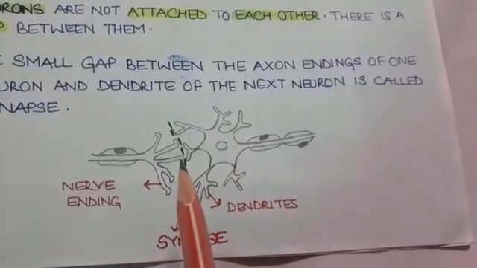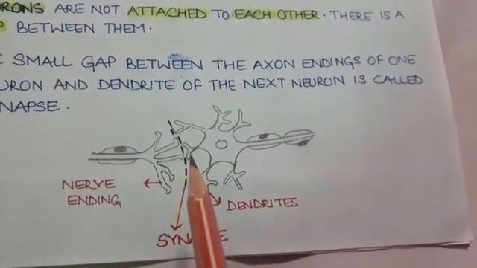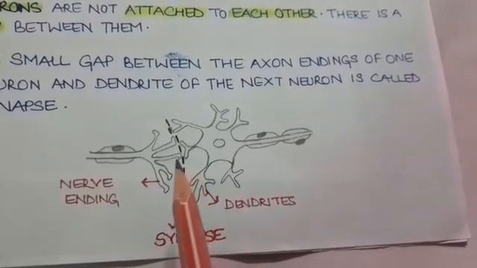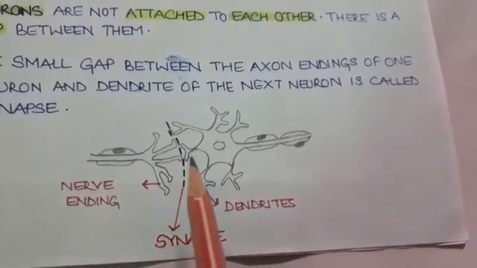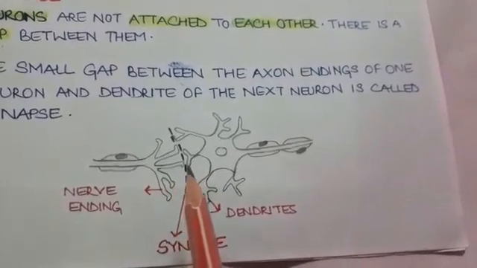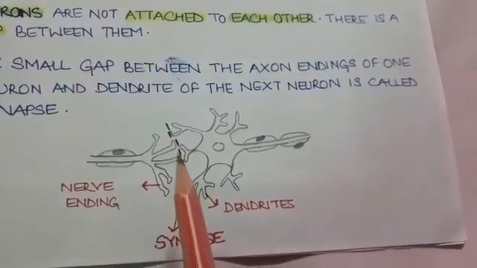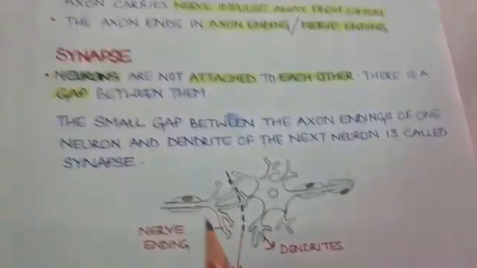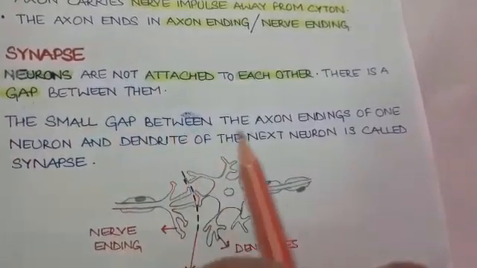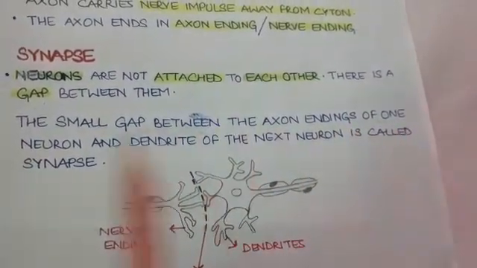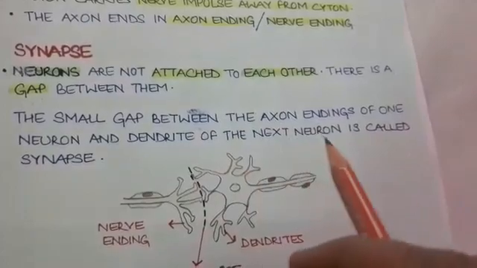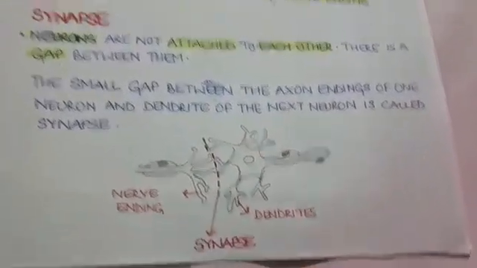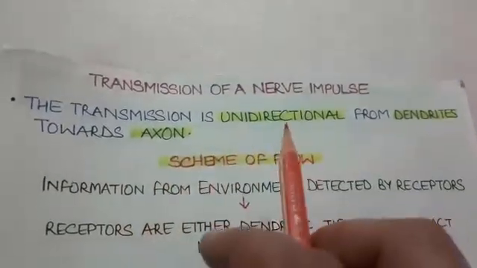Now the axon endings of one neuron and the dendritic tips of the second neuron are never attached to each other. They are never joined with each other. There is some gap between them. These gaps are called synapse. The small gap between the axon endings of one neuron and the dendrite of the next neuron is called the synapse.